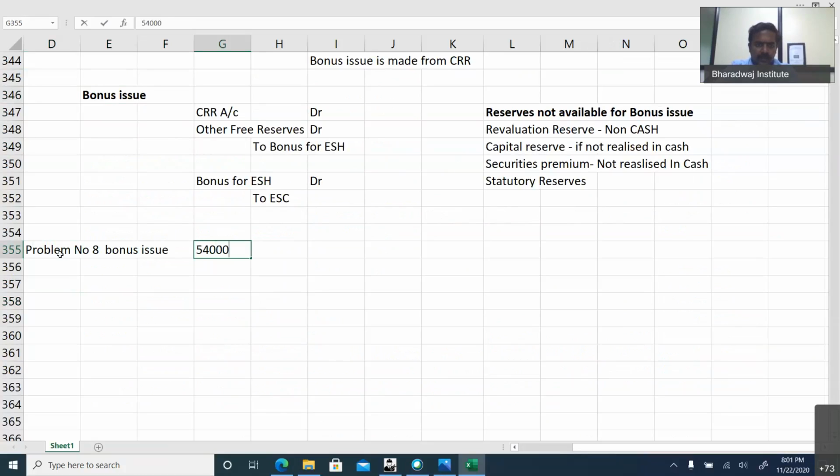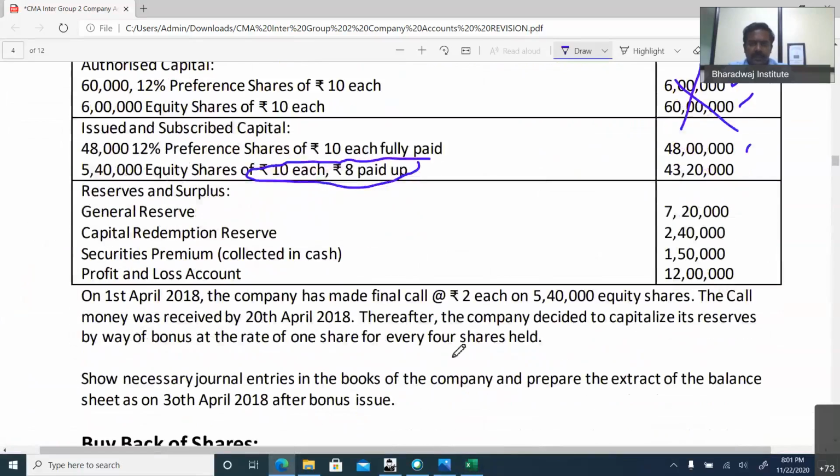Now share capital will be 5,40,000 equity shares. Already 8 rupees paid up, plus now collected 2 rupees. So totally it will be 10 rupees. So it will be like 54 lakhs. The company decided to capitalize the reserves by way of bonus issue in the ratio of 1 bonus share for every 4 shares held.